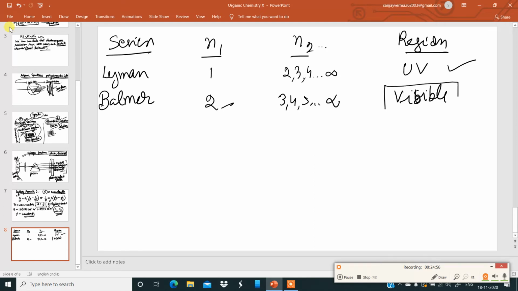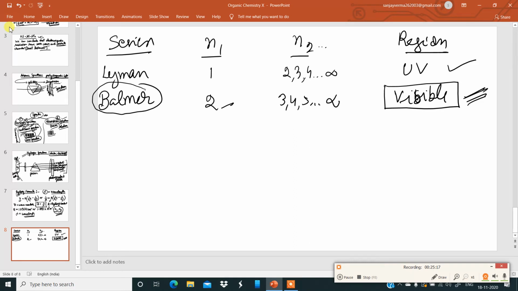So there can be short questions from here also. For which series do we get radiations in the visible region? You have to remember the name. It is the Balmer series. For the Balmer series, n1 is 2, and n2 has to be more than 2, that is 3, 4, 5 and so on.